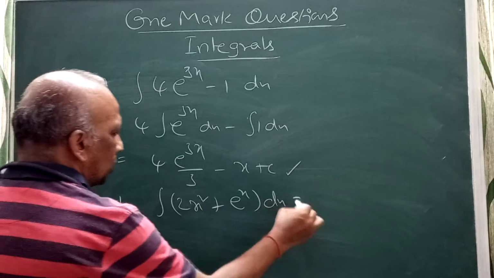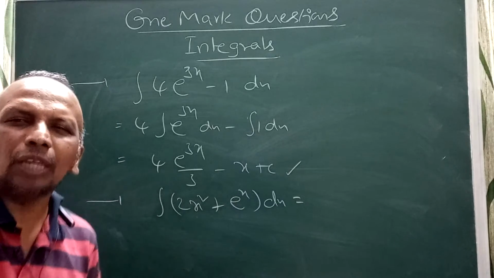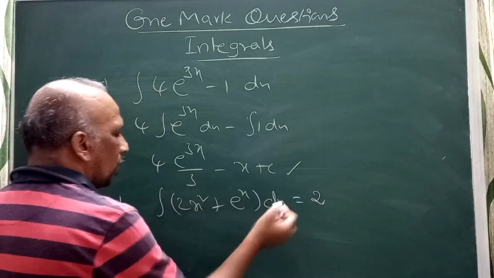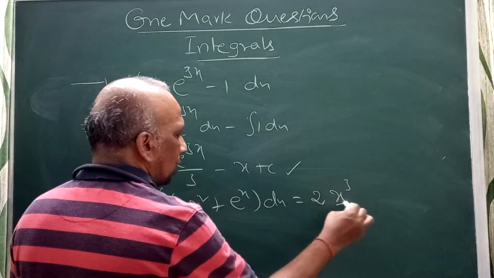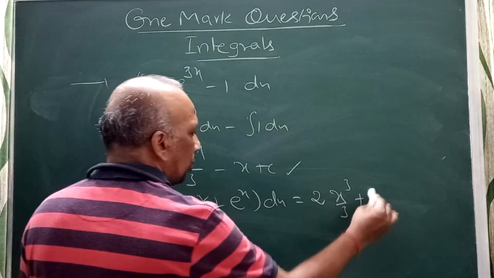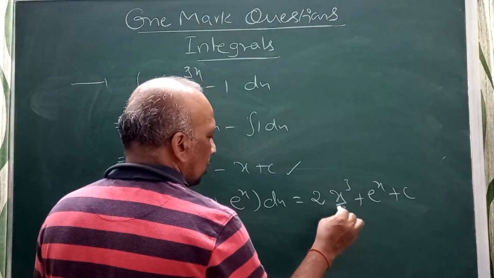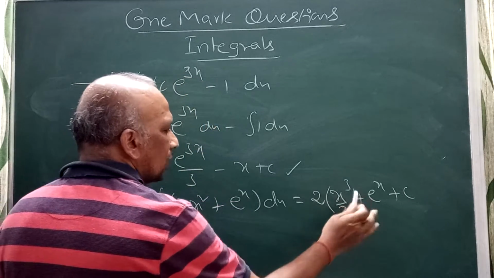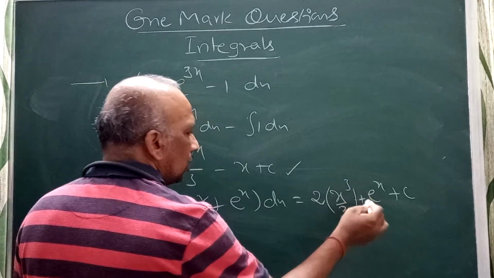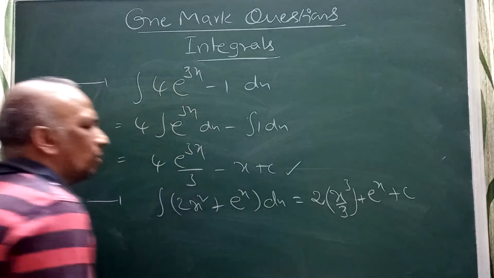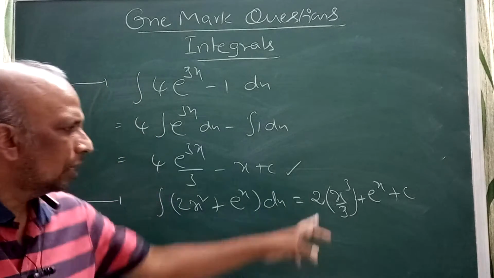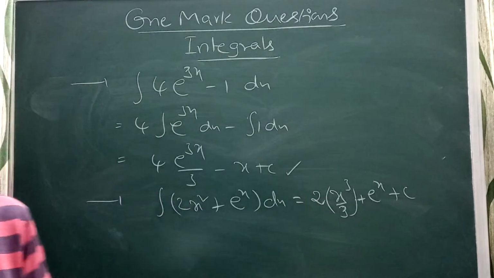Integral of 2x square e power x dx. See, in this problem, I can write 2 into integral of x square dx, x cube by 3, plus integral of e power x is e power x plus c. You can write 2 into x cube by 3 plus e power x plus c. That will be your answer: 2 into x cube by 3 plus e power x plus c.